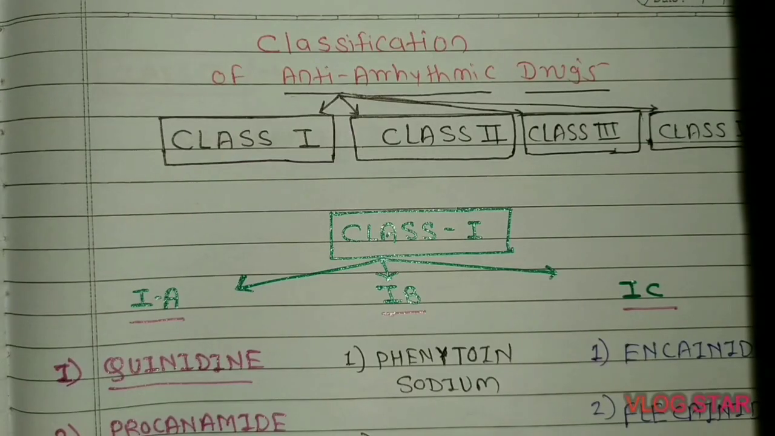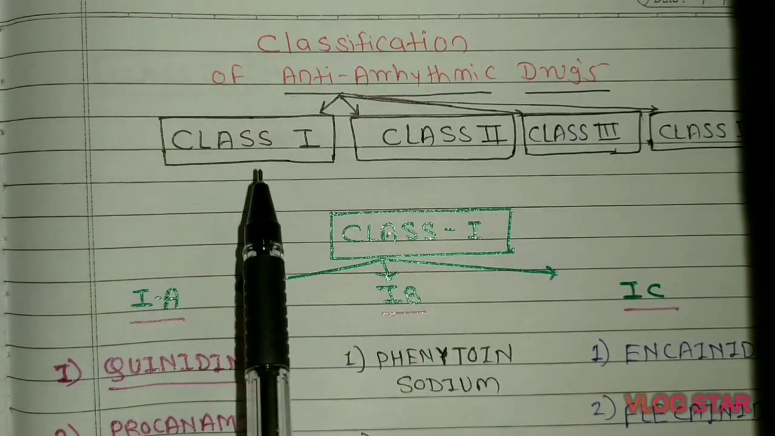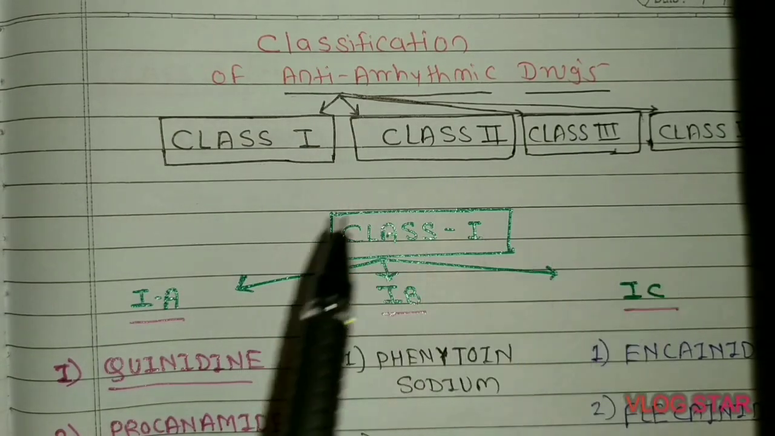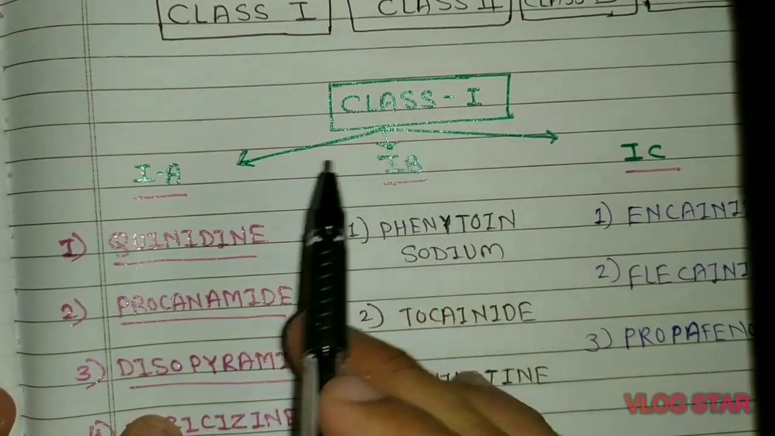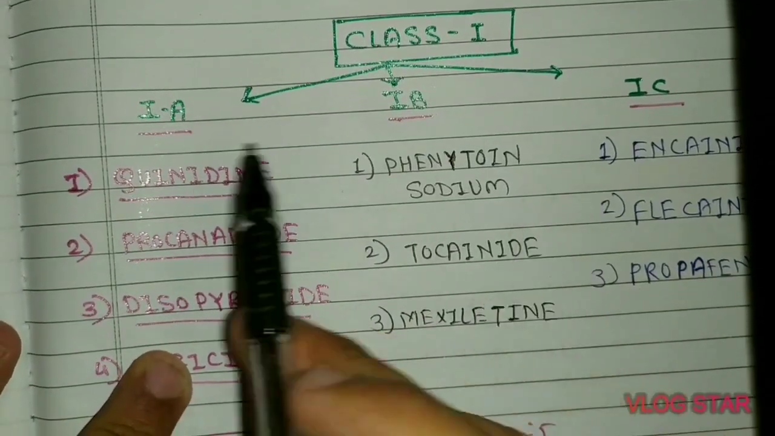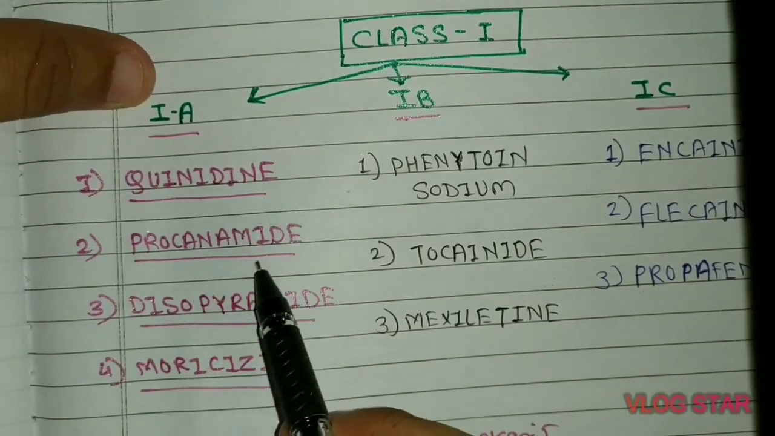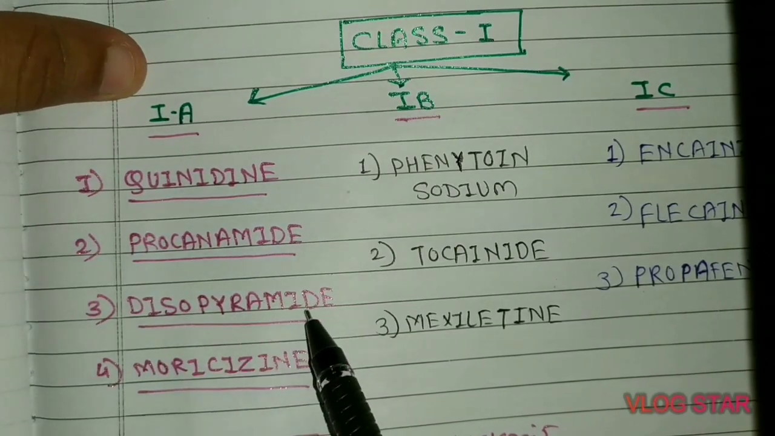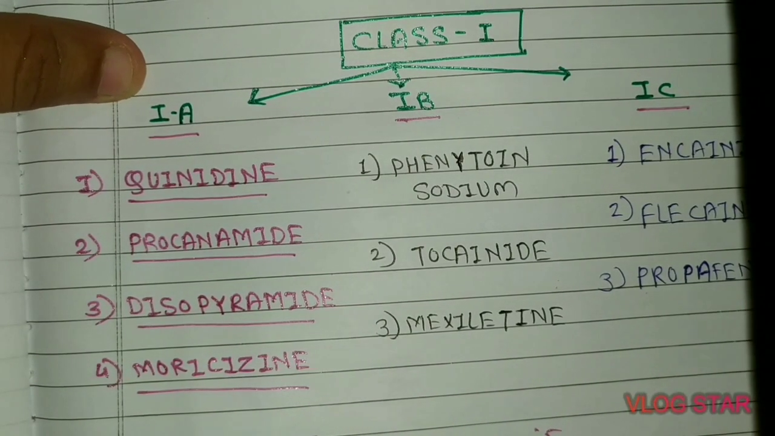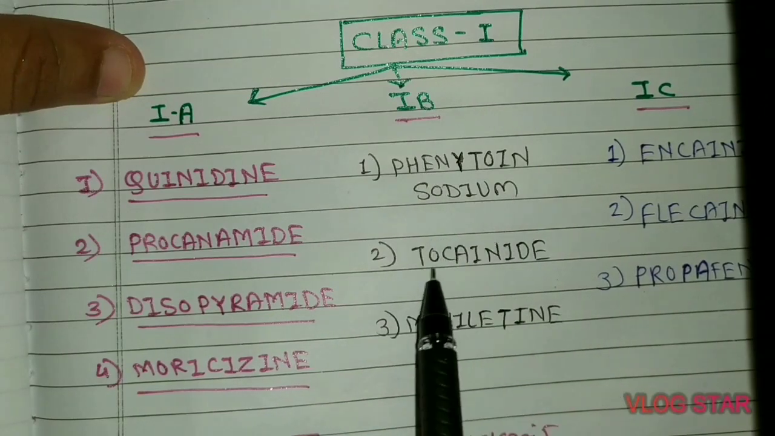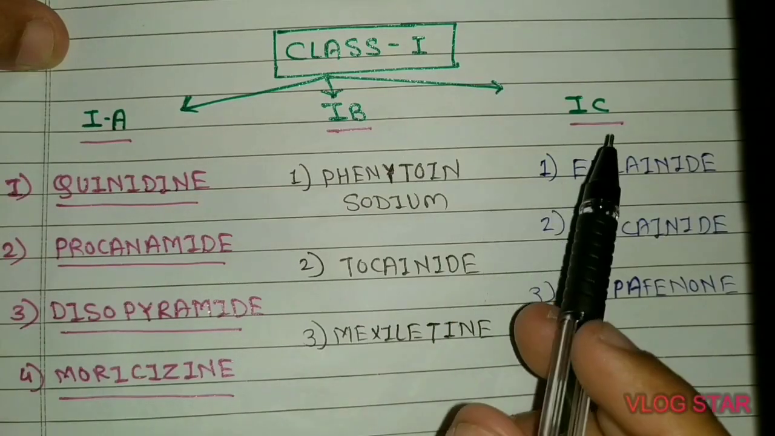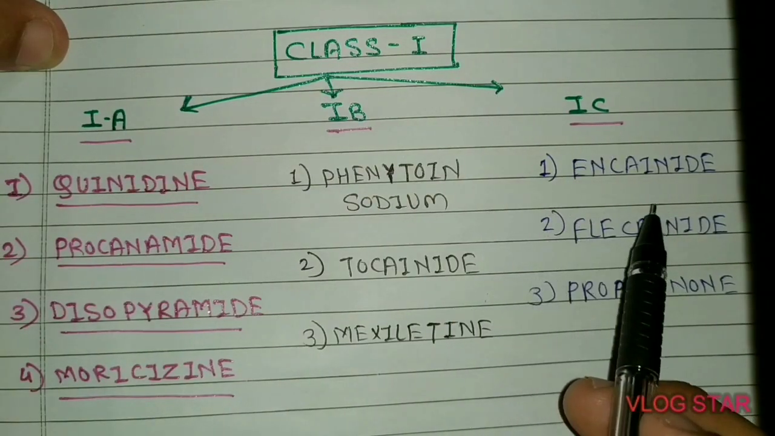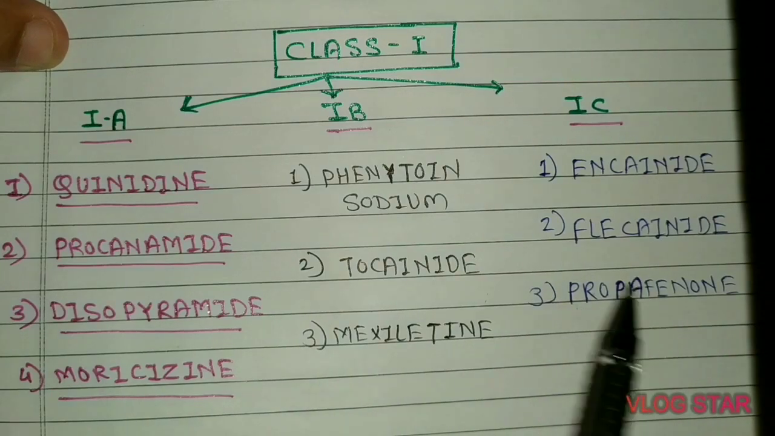Now let's recap the classification of antiarrhythmic drugs. The antiarrhythmic drugs are classified into 4 main classes. First is class 1, which consists of 3 subclasses. The first subclass consists of quinidine, procainamide, disopyramide and morphine. The second consists of phenytoin sodium, tocainide and mexiletine. And subclass C consists of encainide, flecainide and propafenone.